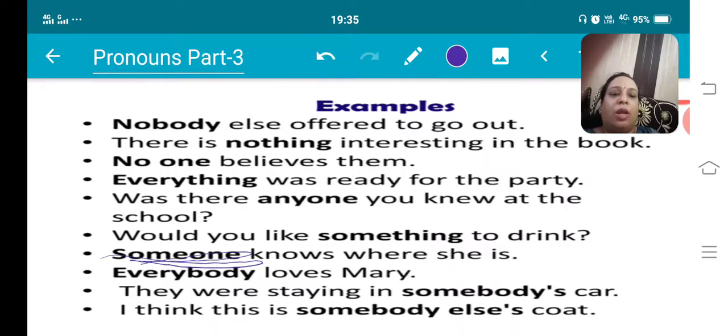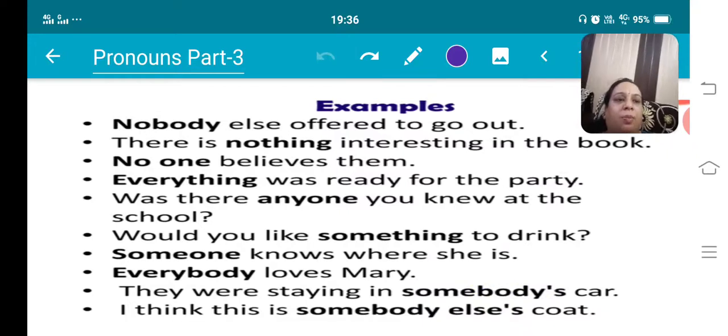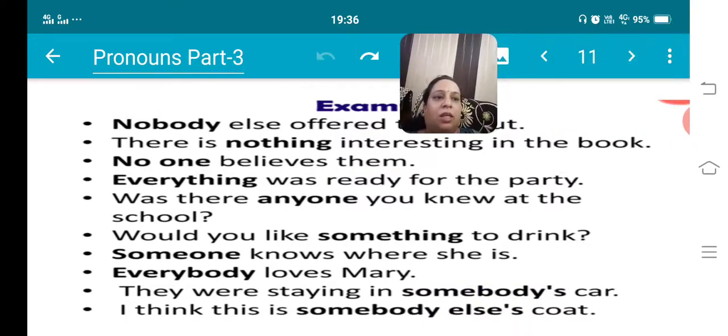Someone knows where she is. So someone is referring here to a person who is unidentified, unspecific, right? Everybody loves Mary. Here everybody is working as an indefinite pronoun. Next one is, they were staying in somebody's car. So this is also an indefinite pronoun. I think this is somebody else's coat. So this is an indefinite possessive pronoun here once again. Let's see next.